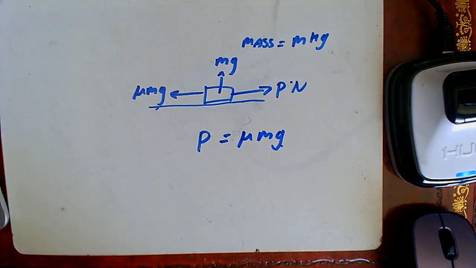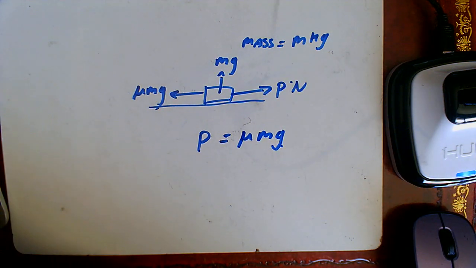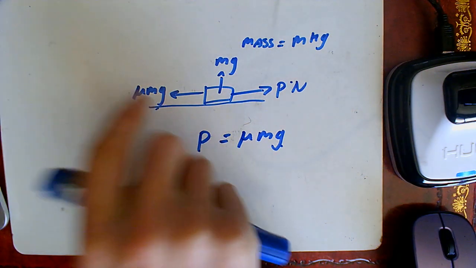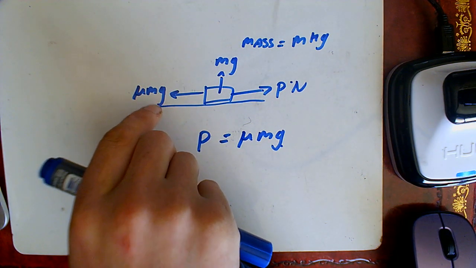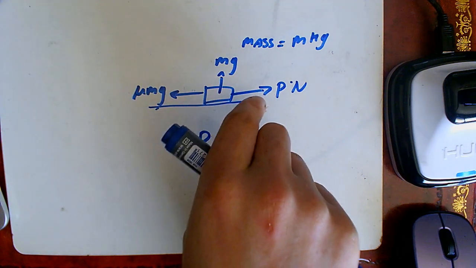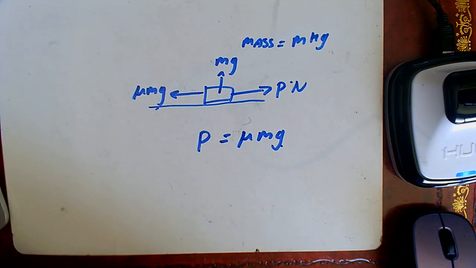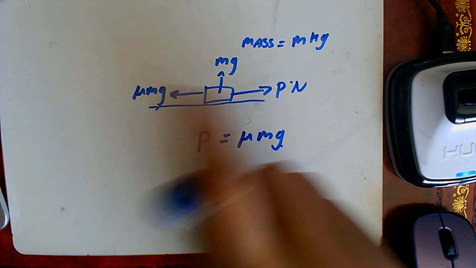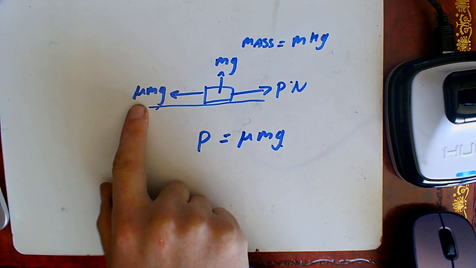Now, there's one thing which should be noted. That does not necessarily mean that the resistance force or the friction force is always going to be equal to P newtons. And by that, what I mean is, imagine that P is actually a variable. Imagine that P is, I don't know, let's go for 1 Newton. All right. That doesn't necessarily mean that this will equal 1.